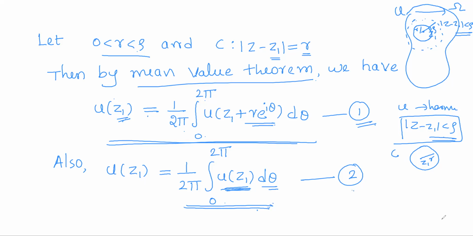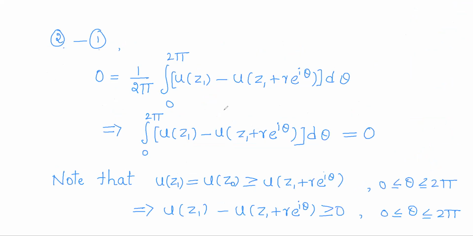Now take the difference, 2 minus 1. As the left hand sides are equal, the difference will be 0 equals 1 by 2 pi integral from 0 to 2 pi of u of z1 minus u of z1 plus r e power i theta. As the product of two values is equal to 0, one of them has to be 0, but 1 by 2 pi is non-zero, so the integral has to be 0.